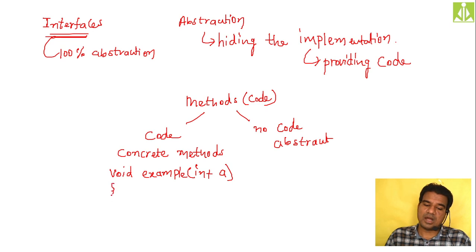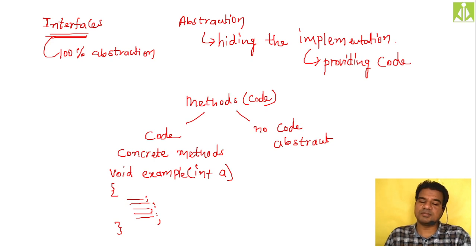So how are we providing that code? Using the curly brackets, the body of the method. Like this, here we are keeping our code. So this is with implementation. We are giving the implementation. So this method is a concrete method. If you have the implementation, we call that method a concrete method.